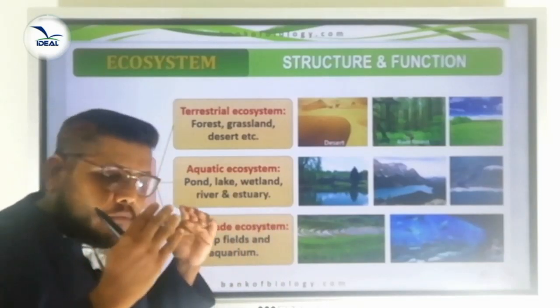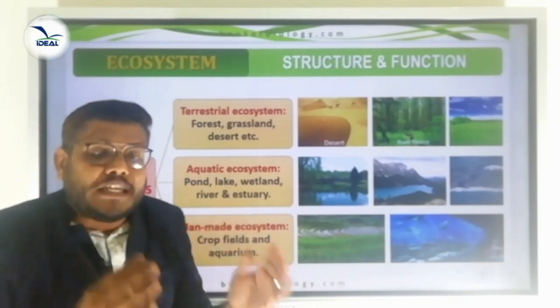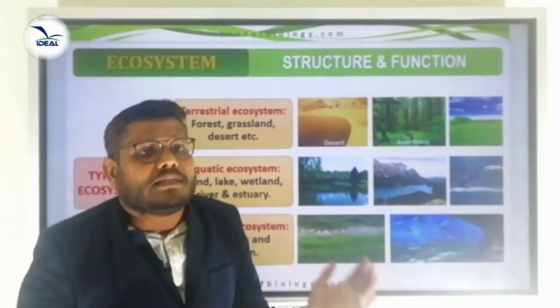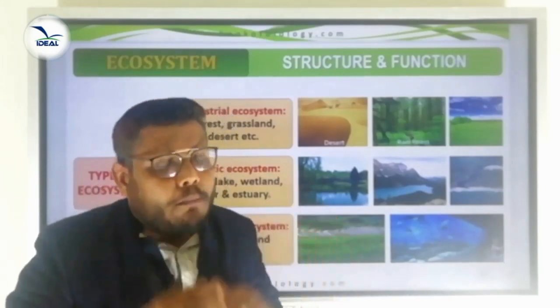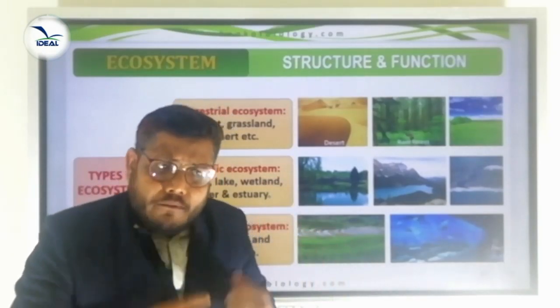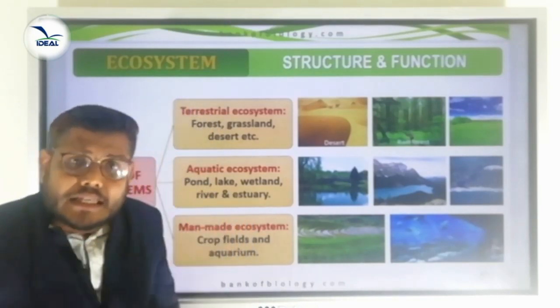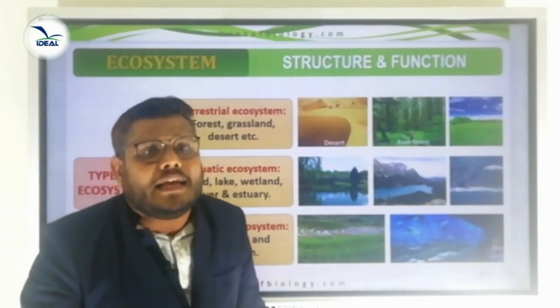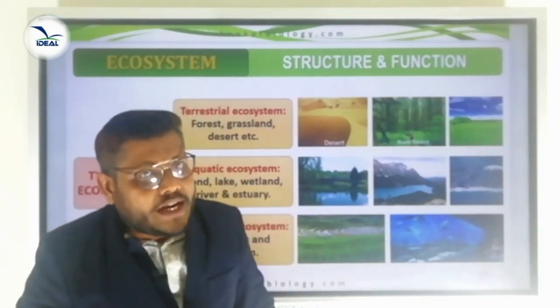If you take any one ecosystem, we can see different varieties of species, that is plants and animals. Altogether we call that the species composition. Is it clear? One example, lake ecosystem. If you consider the lake ecosystem, we can see different varieties of plant and animal species there. So that is one of the structural features of an ecosystem.